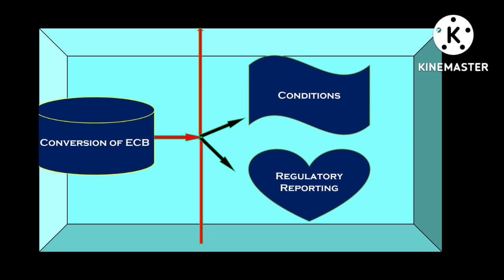At the time of conversion of ECB into equity, the bank and the Indian borrower have to comply with two things, that is the conditions and the regulatory reporting. It means all the conditions with regard to conversion should be fulfilled, and the regulatory reporting of the same should be done on a monthly basis, right?